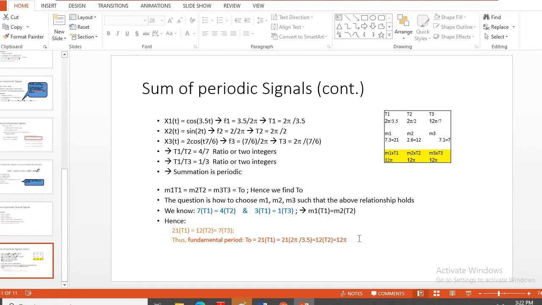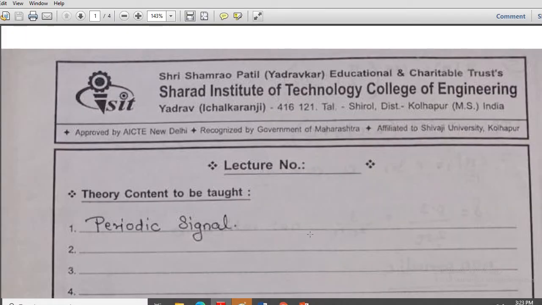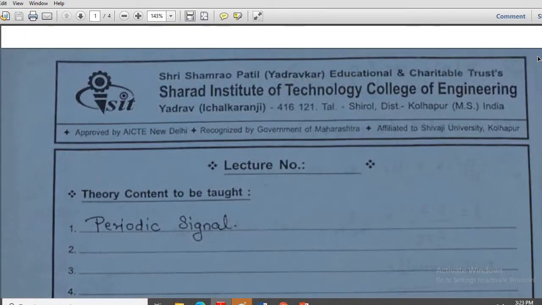So 21 T1 is equal to 12 T2 is equal to 7 T3. You can interrelate them and get the fundamental period in terms of the LCM. These are some of the basics you have to remember about addition. Let us have some examples so that you will better understand what exactly it is and how it is to be done.